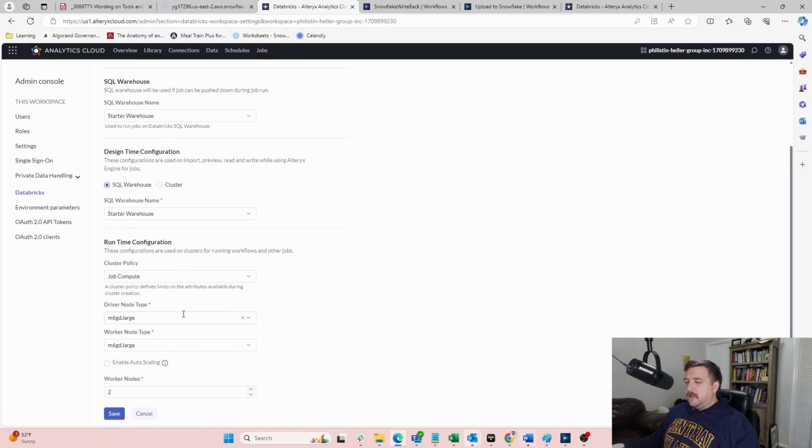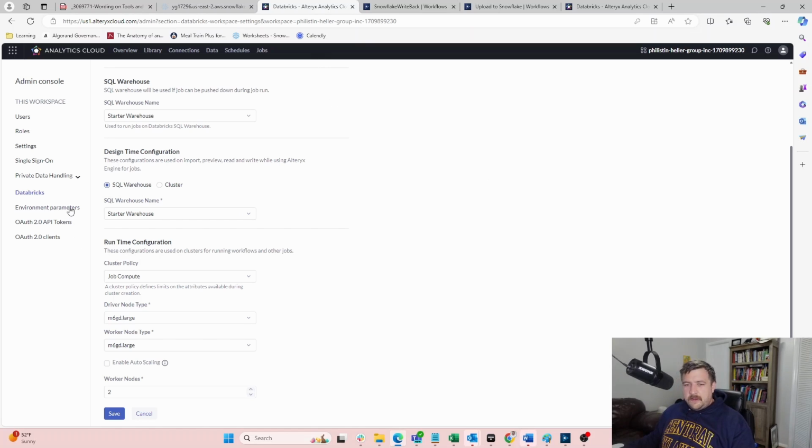Some of this stuff is important because some of these are giant, and so it can blow up your compute costs and probably your storage costs a little bit too. I had to go read a bunch of stuff. These are the smallest ones I could find. I also removed auto scaling and set the amount of nodes I want, so I'm trying to keep that super low. A caveat going forward: if we see something take forever, maybe it's because I have done this, but I am just trying to minimize any costs because I don't really want to pay for this.